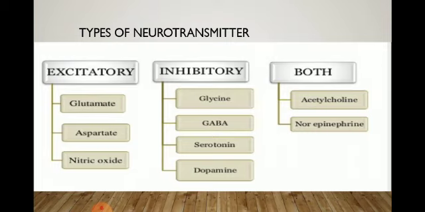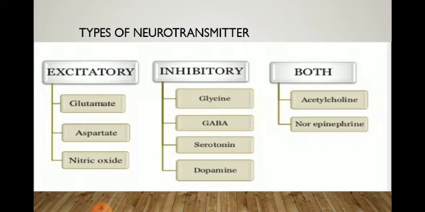Types of neurotransmitters. There are three types of neurotransmitters. Neurotransmitters are excitatory, inhibitory, and the third one is both. Here, both refers to neurotransmitters having both criteria, excitatory and inhibitory.